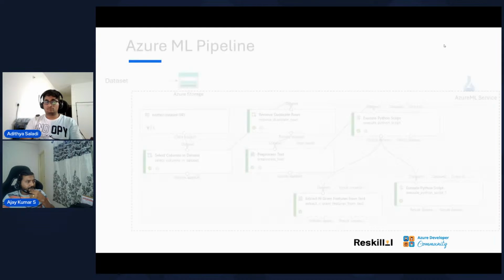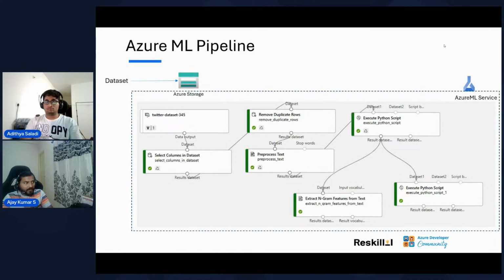All right. Now coming to the hands-on part which you have been waiting for, this is what we are going to finally build, right? We have a data set, we are going to upload it to Azure storage, and we are going to use the Azure ML service to create this end-to-end pipeline, right? So don't be afraid looking at all these boxes. I will cover all these, right? Whatever tasks we saw, the pre-processing and the data processing pipeline tasks, all these are converted into visual representation using the designer tool within Azure ML, and these can be run as a pipeline within Azure ML, and that's what we're going to see today, right?